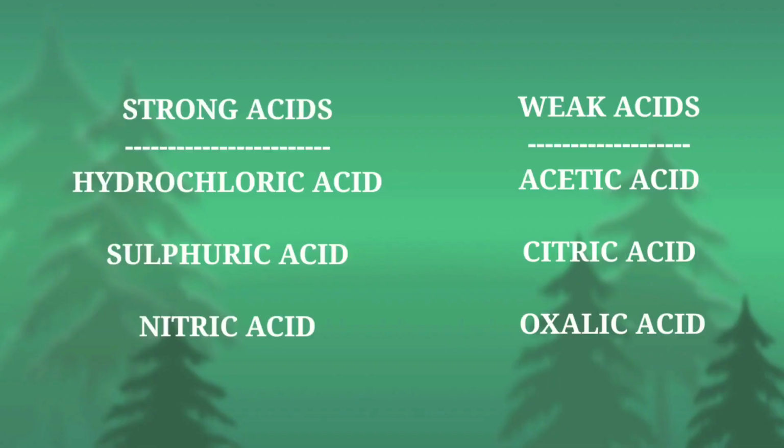Now let us know some acids, bases and their strengths which are used in our lab. Hydrochloric acid, sulfuric acid and nitric acid are strong acids. Acetic acid, citric acid, oxalic acid are weak acids.